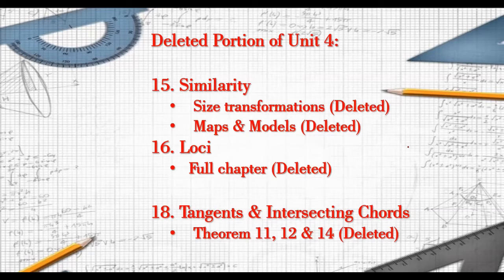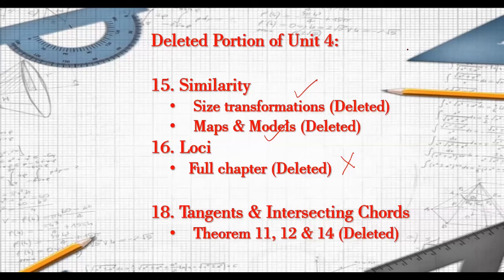Loci, entire chapter, full chapter is deleted. In similarity, size transformation, maps and models, the last part of the chapter is deleted. Remember, in this chapter, the BPT, that is the basic proportionality theorem, the tests for similarity of 2 triangles and the areas of 2 similar triangles, these 3 are very important topics. It's going to be there. So you need to just focus on these 3 topics for similarity.